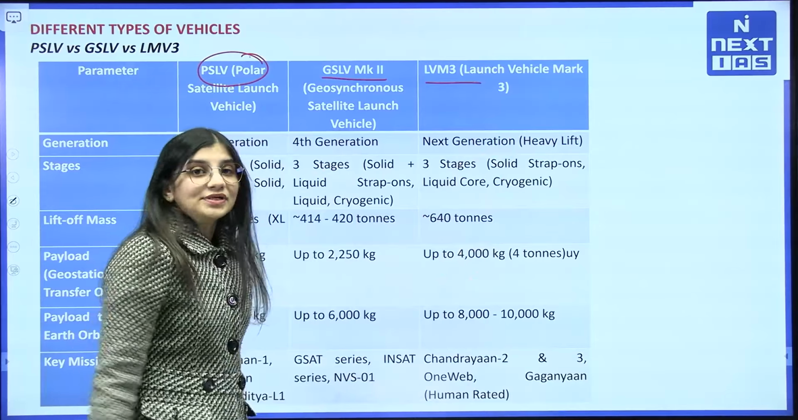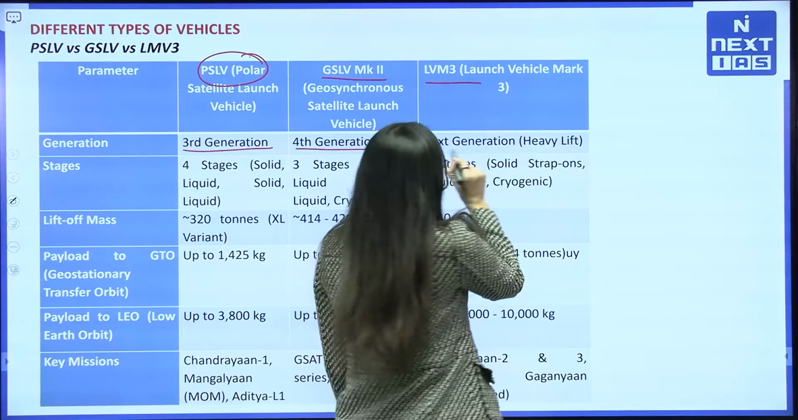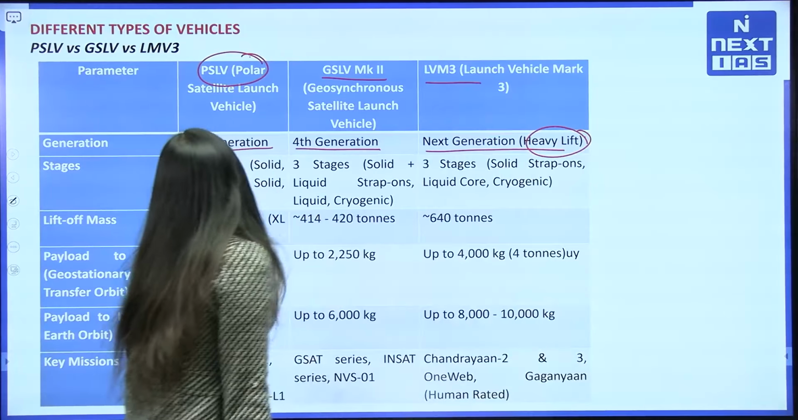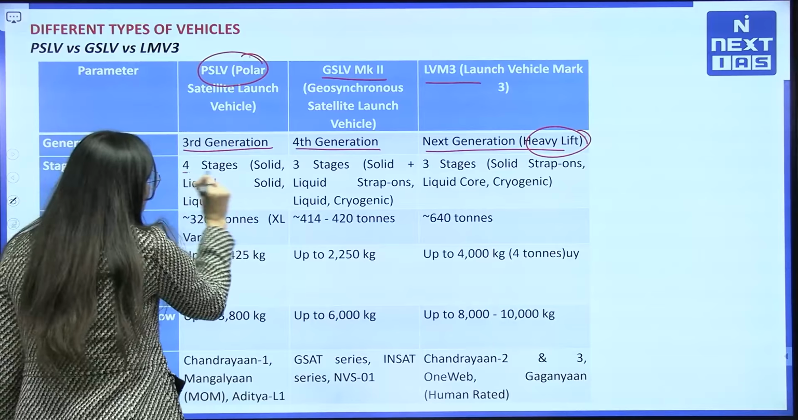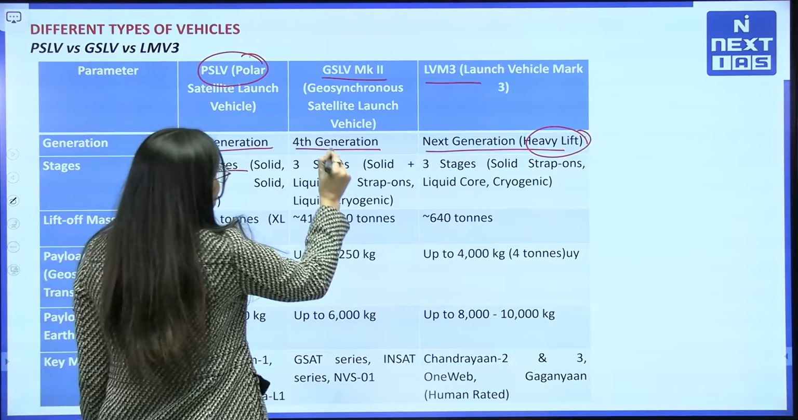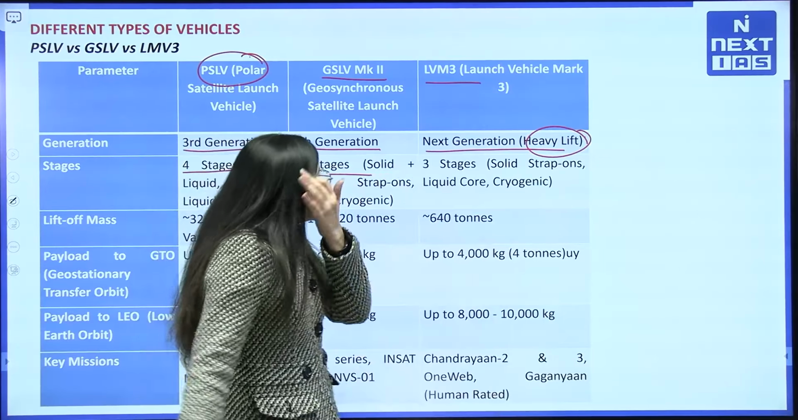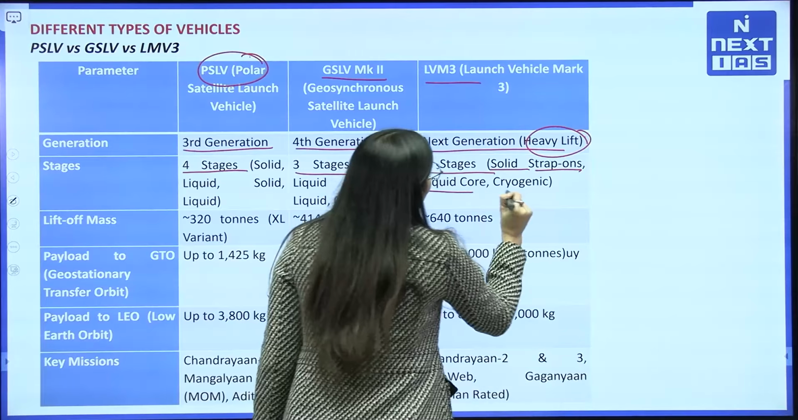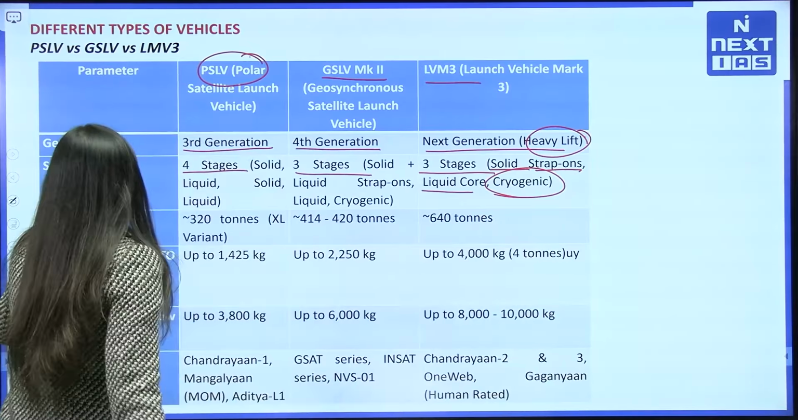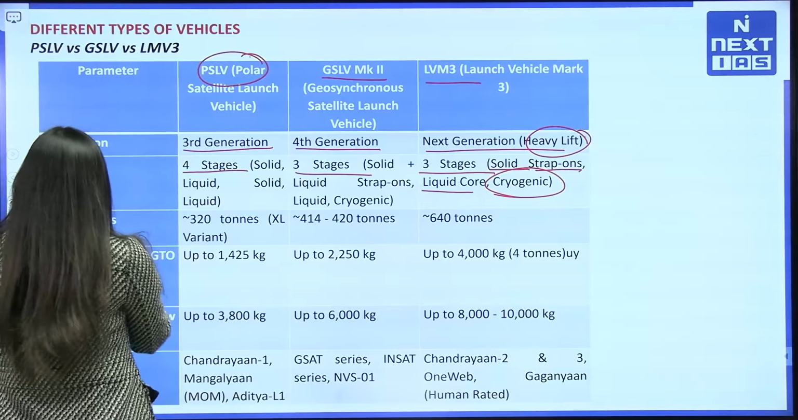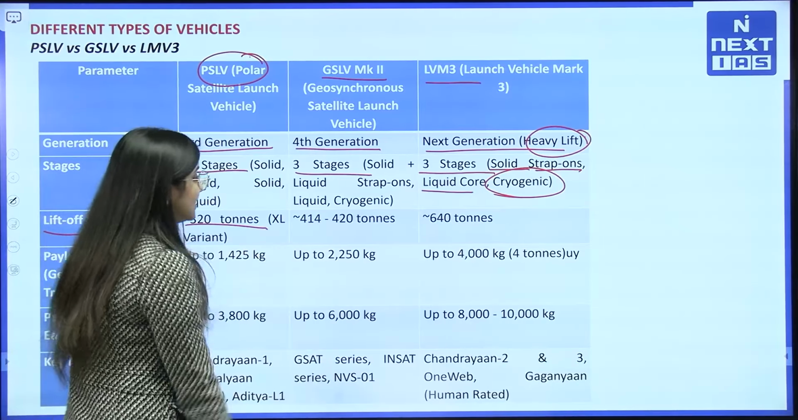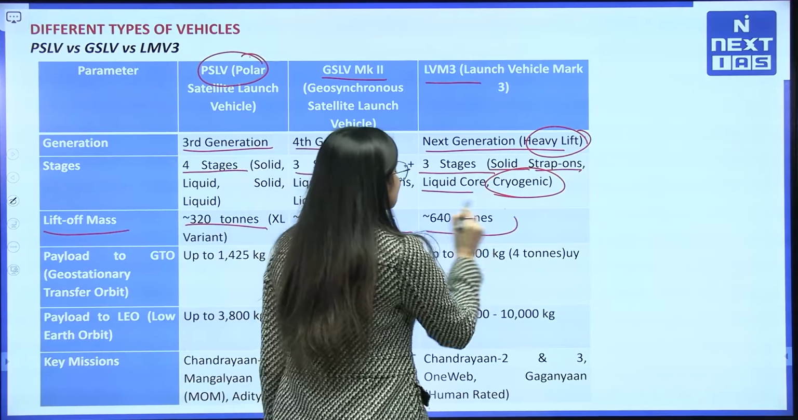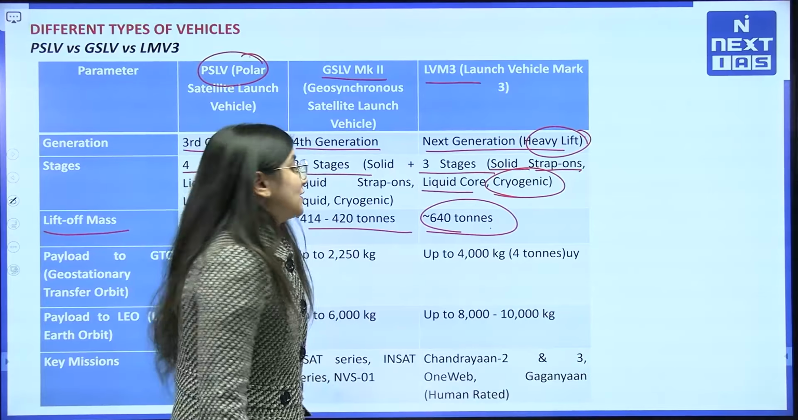PSLV is a third generation vehicle, GSLV is a fourth generation vehicle, and LVM3 is the next generation, heavy lift. PSLV has 4 stages, GSLV Mk2 has 3 stages, and LVM3 has 3 stages, which are solid strap-ons, a liquid core and cryogenic. The lift-off mass is 320 tons, then more than 420 tons, and approximately 640 tons.